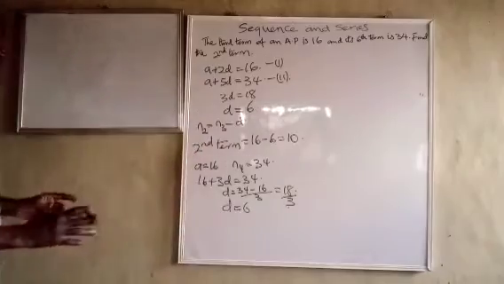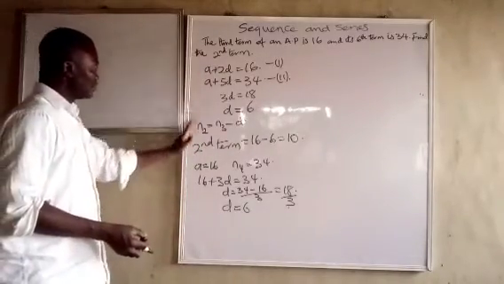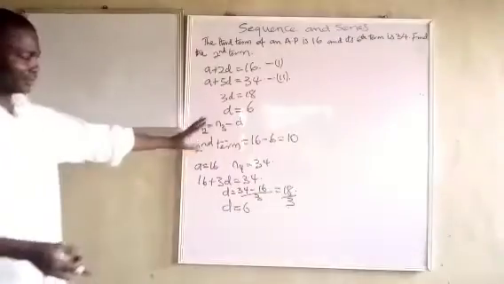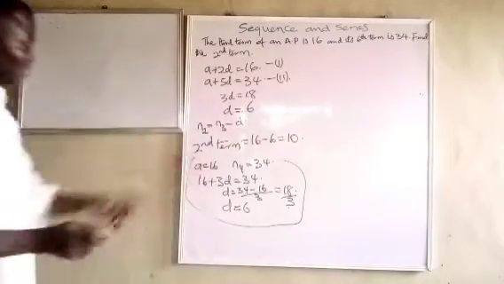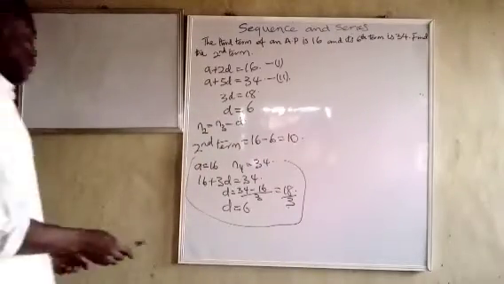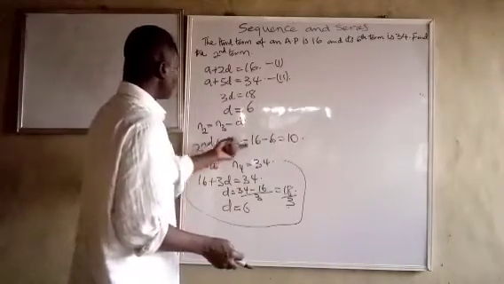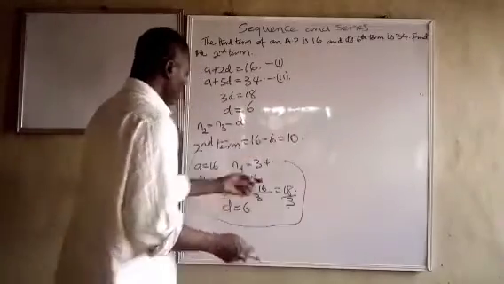Straight. But if it's compulsory to show your workings, do it like this. Do it like the first one. I'm just telling you, if you have very limited time, multiple choice question, just go about it in this way. That's all. Since you have found D, just go. The second term will be third term minus D, and you get your 10 straight and direct.